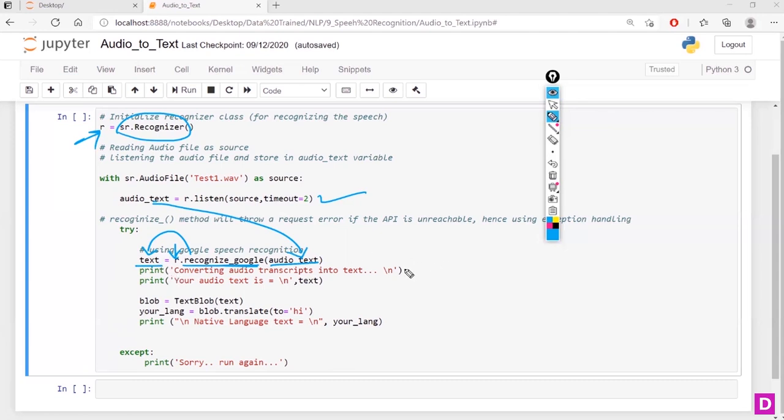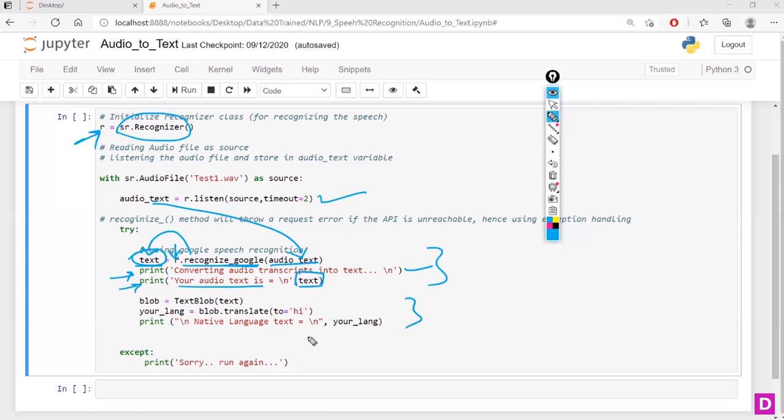I'm giving some print statements so that we'll understand that control has come here and it is working as expected. So I'm giving a print statement here: Your audio text is, and then it will show the real text, which is stored in this variable. So this is the first part.